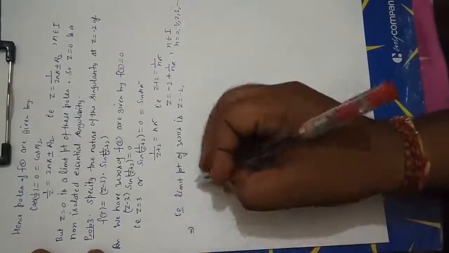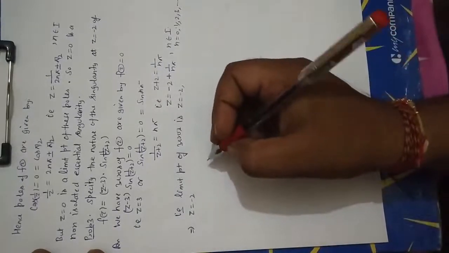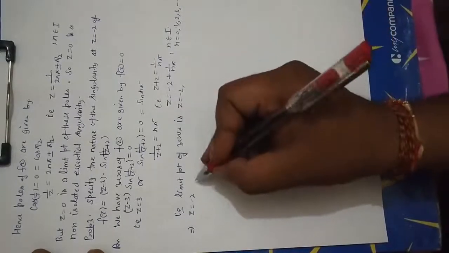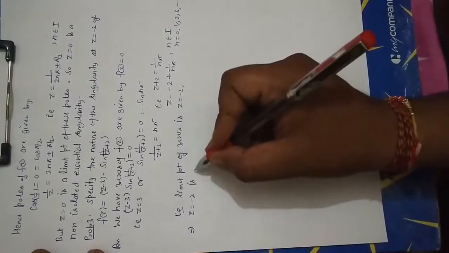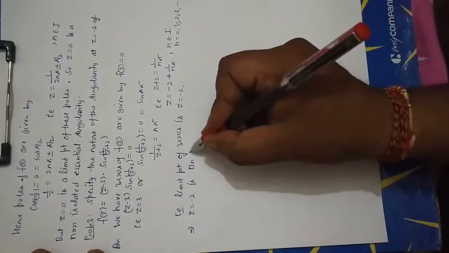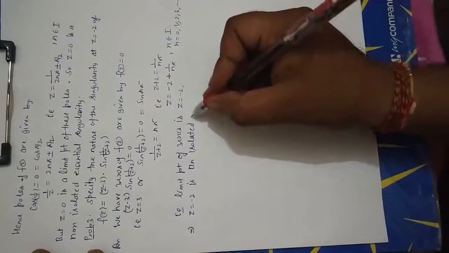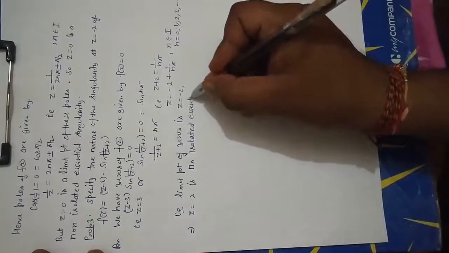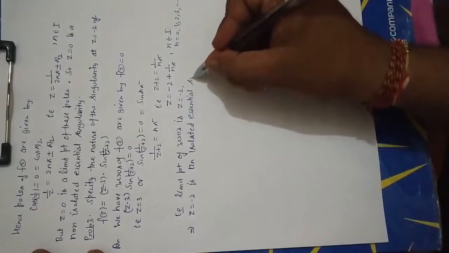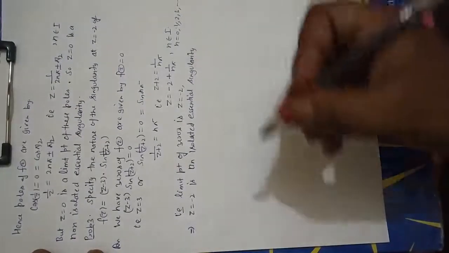This implies that z equal to minus 2 is an isolated essential singularity. Okay.